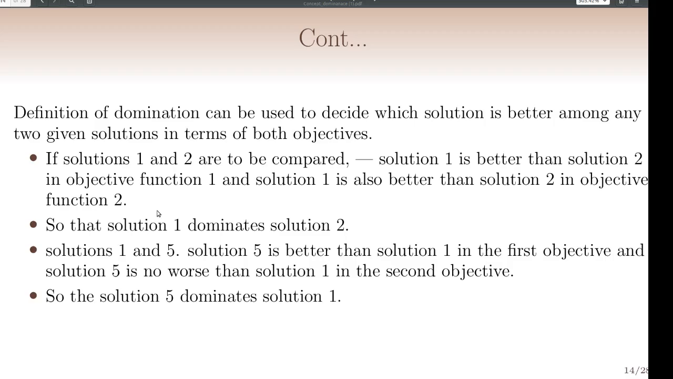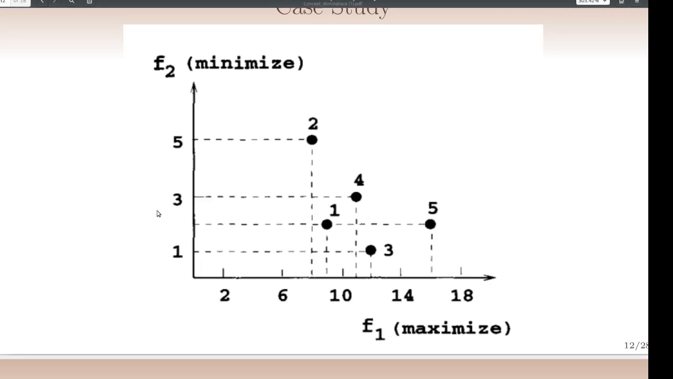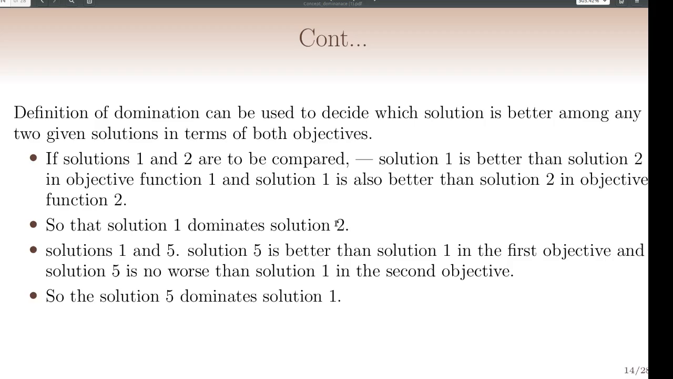Let's see how it is happening. We are comparing solutions 1 and 2. Solution 1 is better than 2 because it maximizes the function f1 and minimizes the objective function f2. So 1 dominates 2. According to the definition of dominance, we can say that solution 1 dominates solution 2. Then we have to consider solutions 1 and 5.